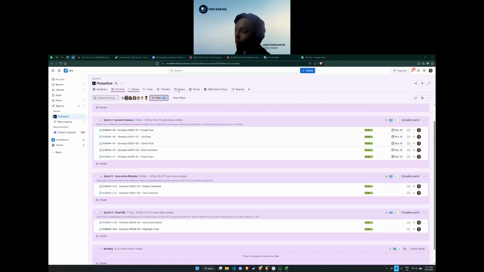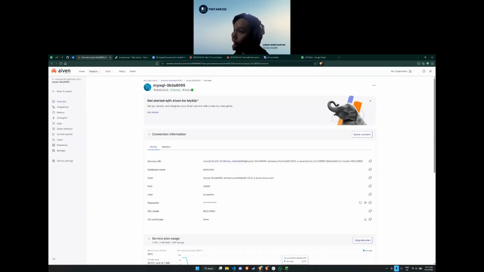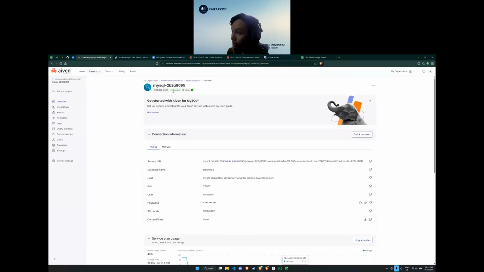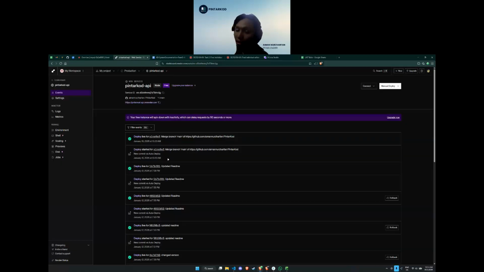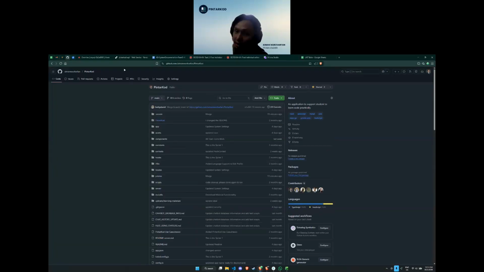So without further ado, let's go to the Jira. This is the Jira for my part. And the next part is the deployment. For the deployment, we use Ivan to push our MySQL database to live, which is running right now. And we use Render to host our app as an APK, which can be downloaded here from GitHub.